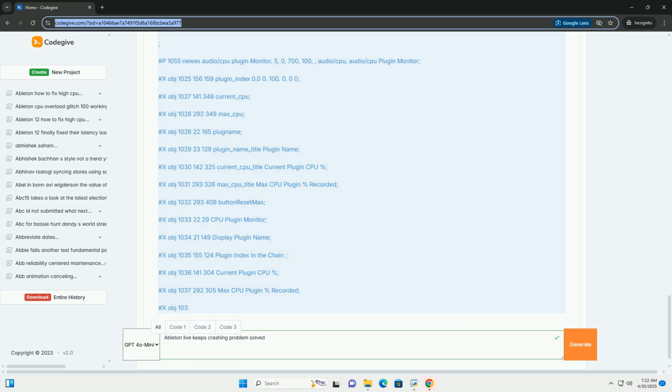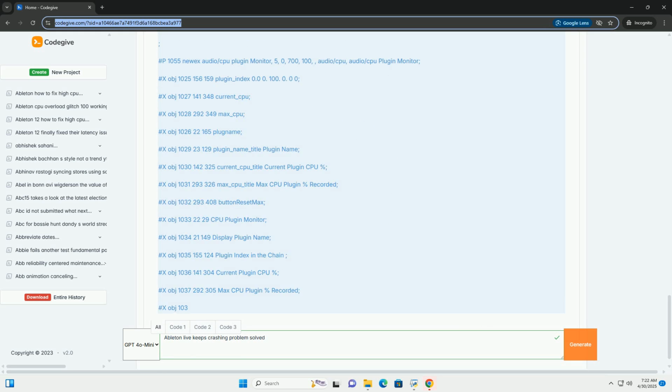General troubleshooting steps, before diving into code. Before assuming the issue is Max for Live related, let's exhaust some common troubleshooting steps. This will help you narrow down the problem and potentially solve it without complex code analysis.